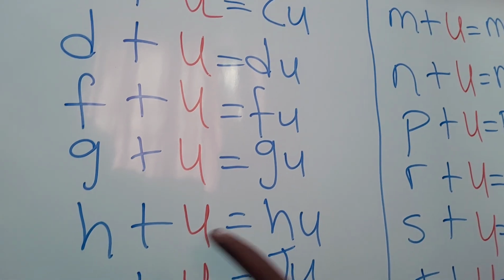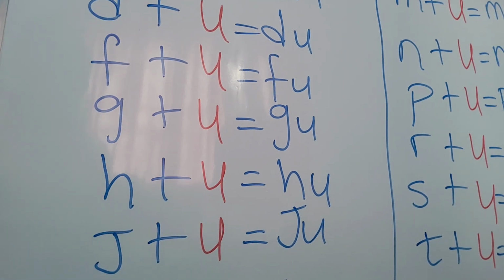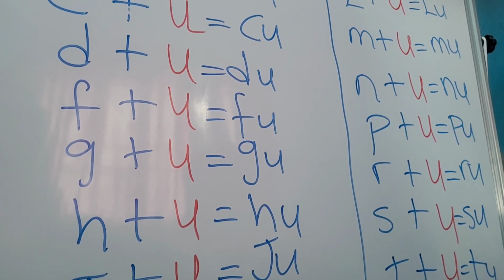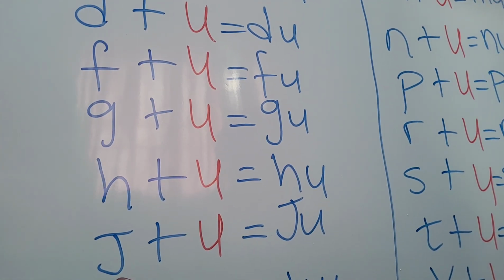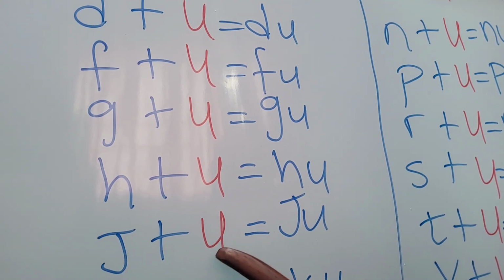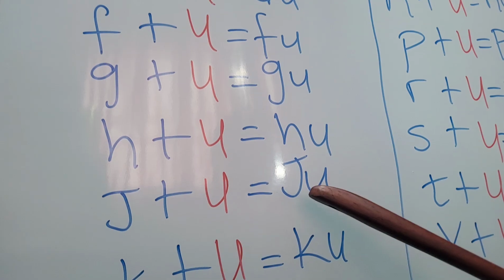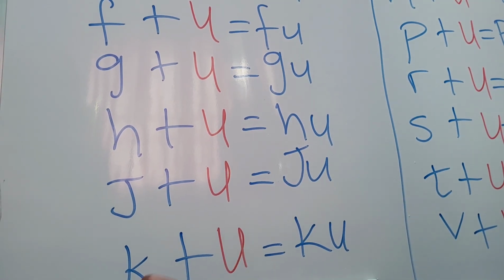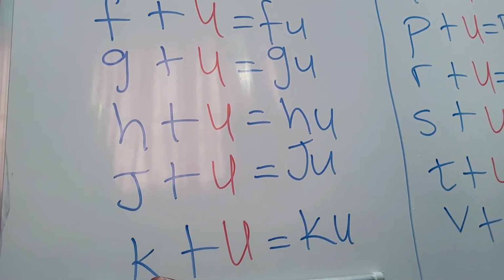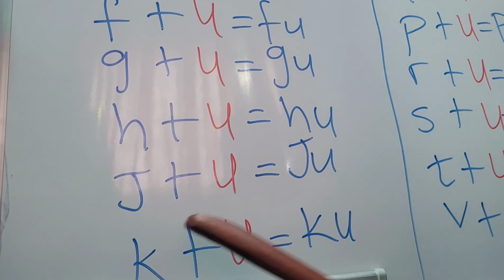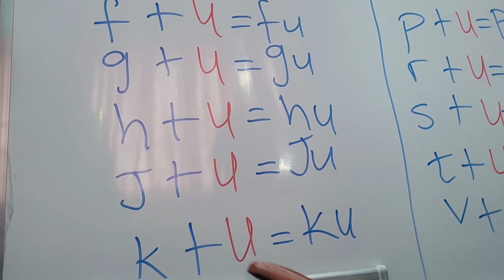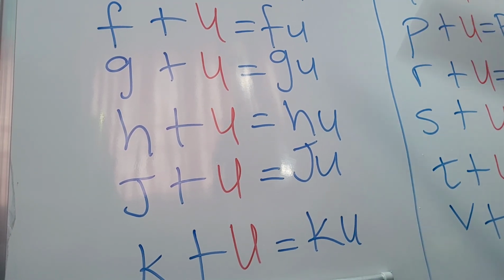The next one, the consonant H added to the vowel U is going to give us hu. Moving on, we have the consonant J. J added to the vowel U is going to give us ju. Next, we have the consonant K. K added to the vowel U is going to give us ku.